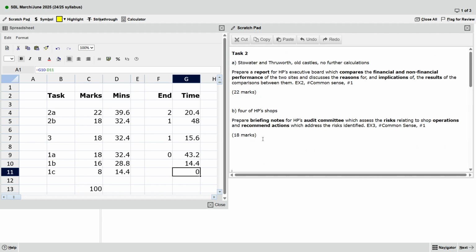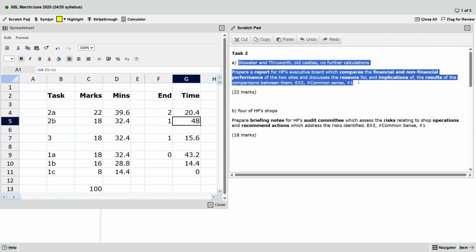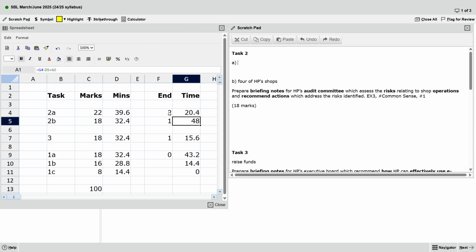Now you have the time already. So now I want you to remove the task and marks. So in the Scratchpad, open the Scratchpad, then remove the task, also the marks. So let's record the ending time.